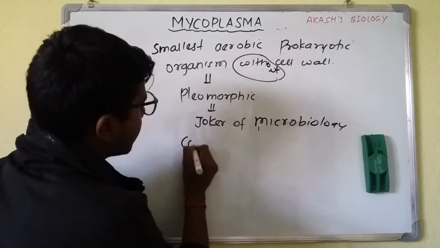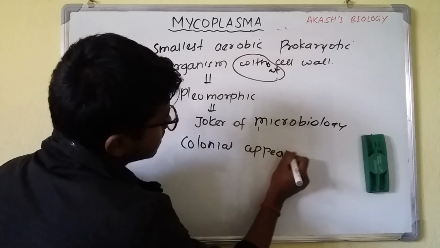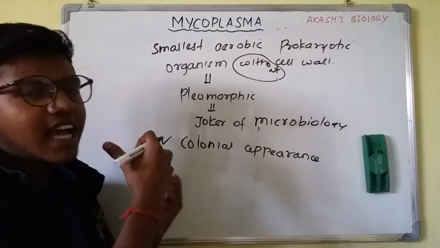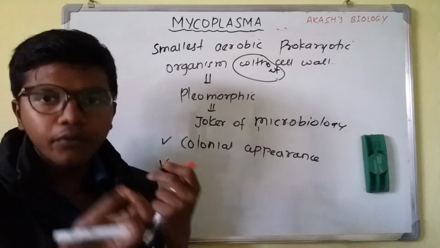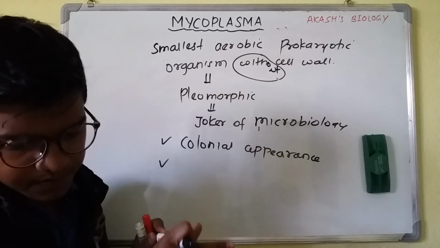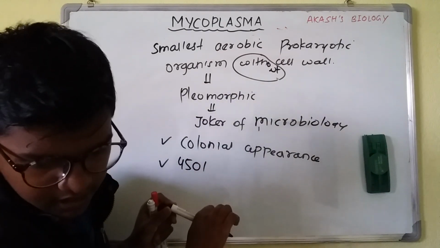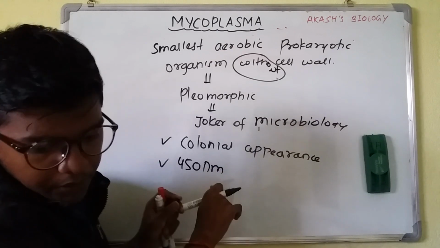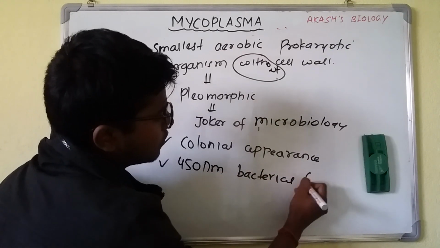Then, as they are the smallest organisms, they can be filtered through filter paper. They can be filtered through a 450 nanometer membrane; they can pass through bacterial filters.